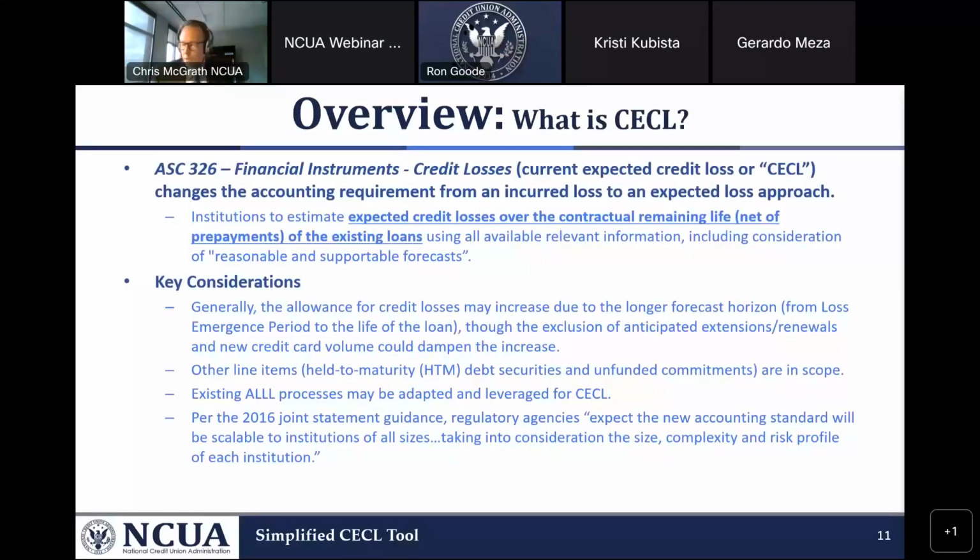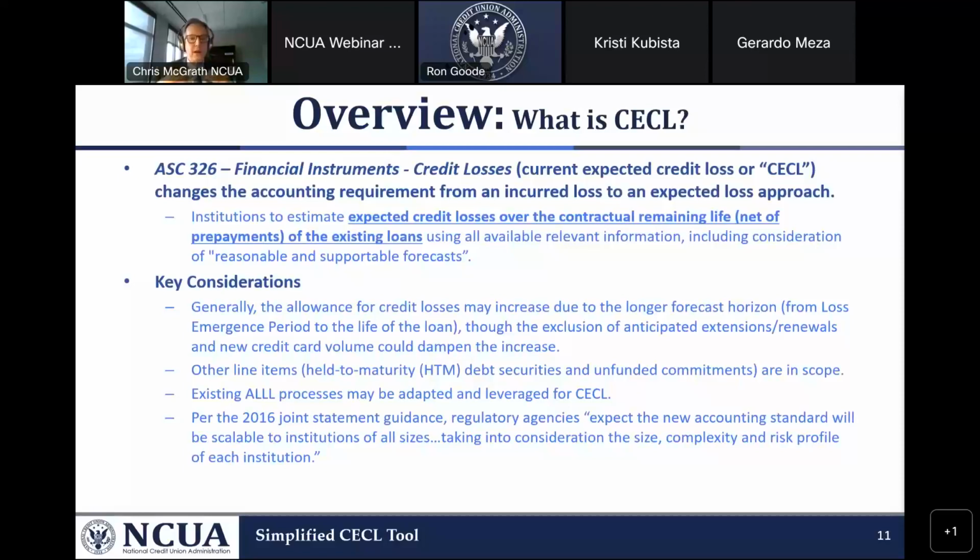In the overview, we're going to cover some common topics like when to implement CECL, what is my financial statement year, how to record the one-day adjustment, and how does the CECL transition rule work? First, let's start with the overview. Let's keep it simple.